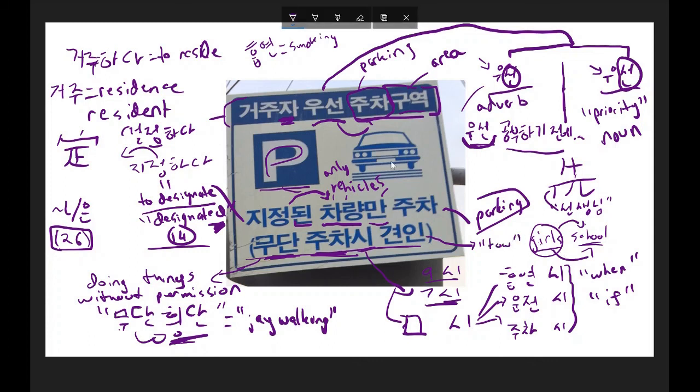So, if we look at the whole thing, we have this area, and on this road, there's a road, and there's a parking spot here, and a parking spot here, and a parking spot here, and a parking spot here, and a parking spot here. Parking spots all the way along the road. But above that, this big sign said, this is a resident priority parking spot. Only designated vehicles can park here. If or when you park here without the permission, or without getting the particular license to park here, we will tow you. Well, that was fun.